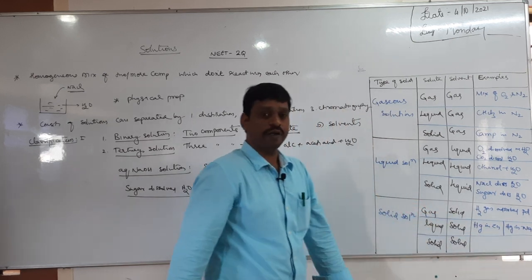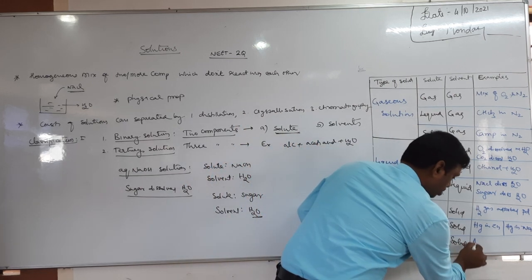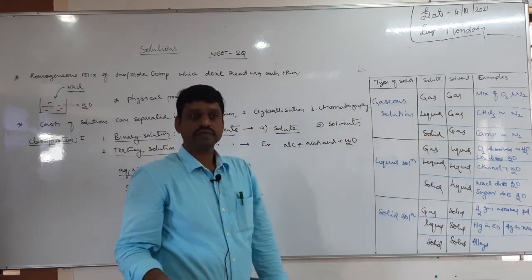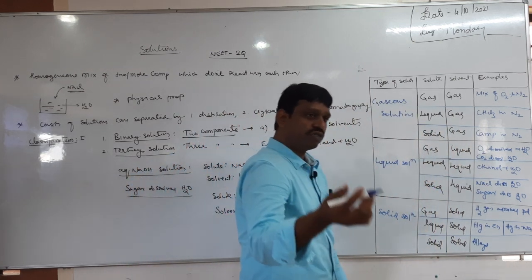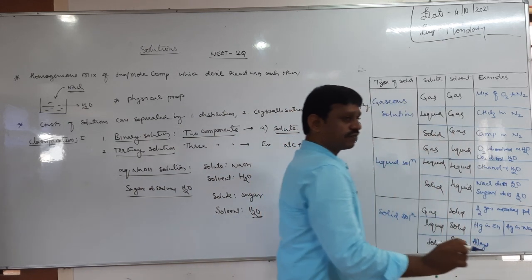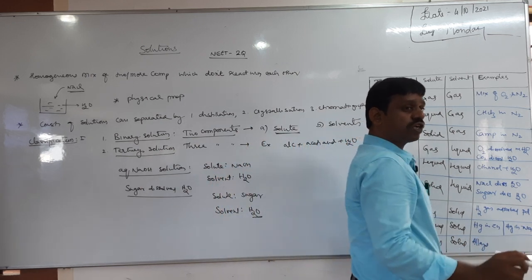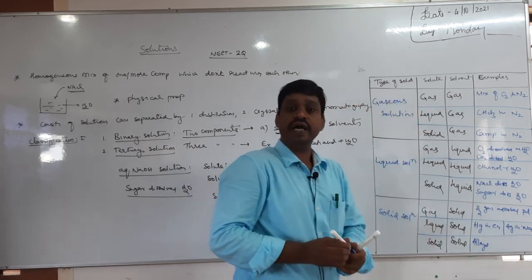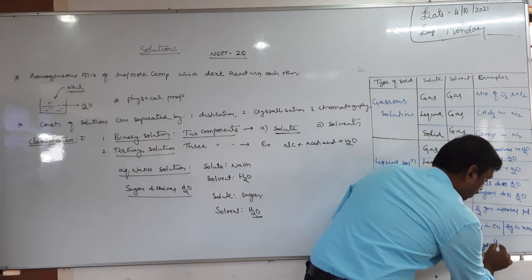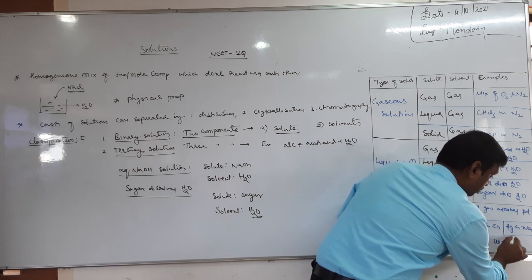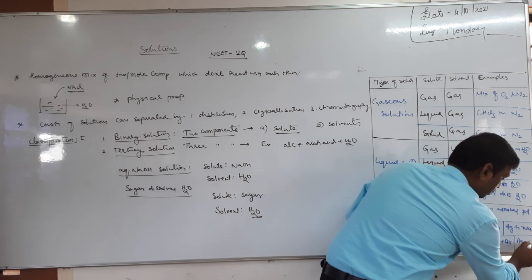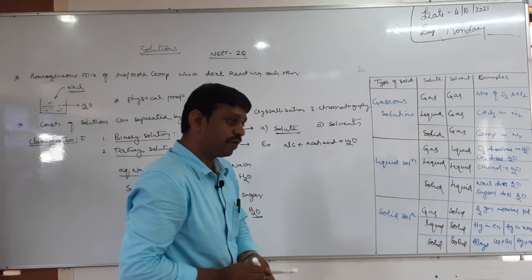Last one is solid in solid. So you can take alloys, right? Alloys are a mixture of metals, brass, bronze, right? Steel, etc. Steel is not an alloy. Steel is different. That is an interstitial compound, because steel contains iron plus carbon. But here the best example is copper plus gold, right? And even silver plus gold, right? Copper plus gold alloy.